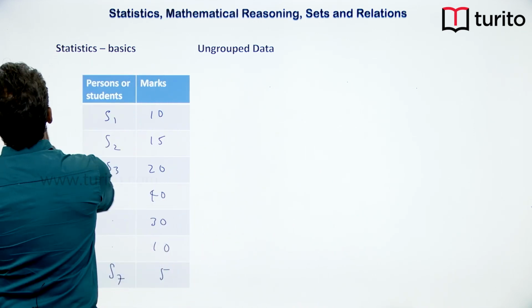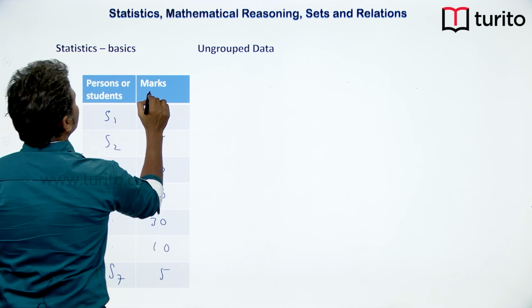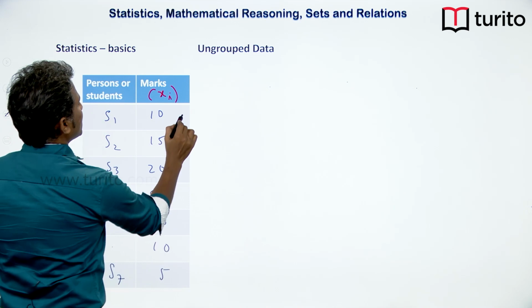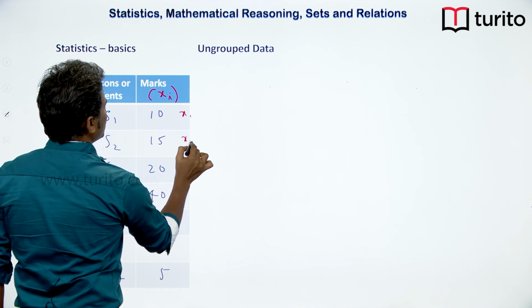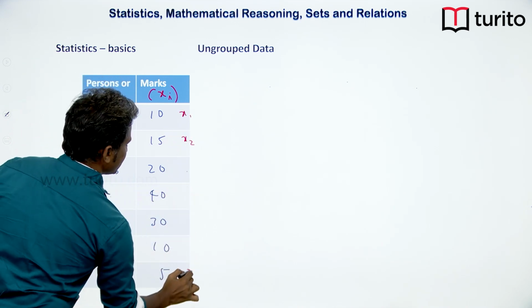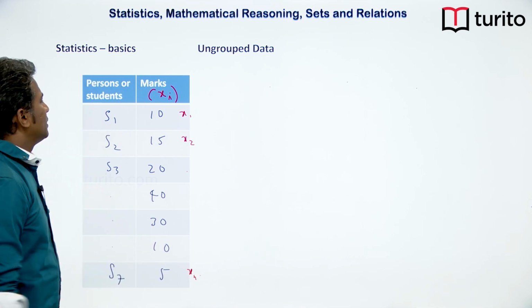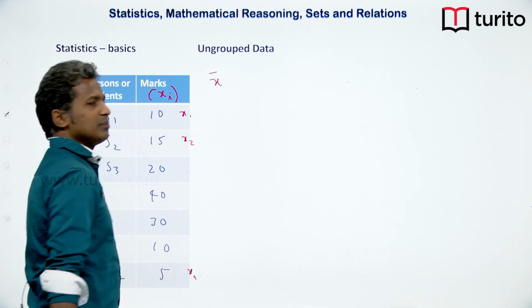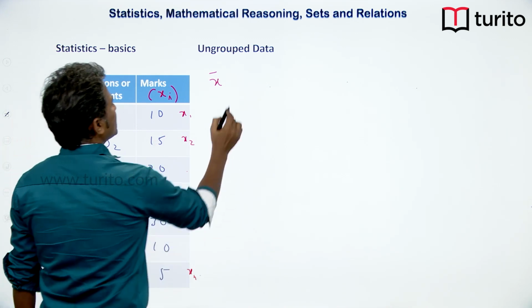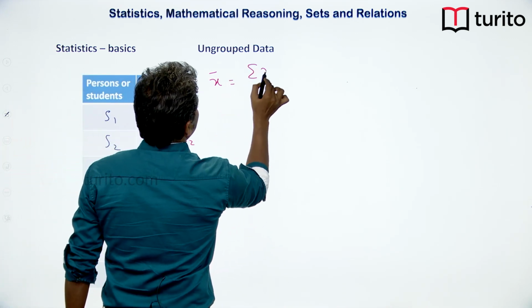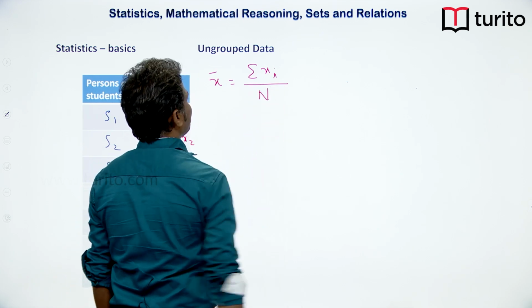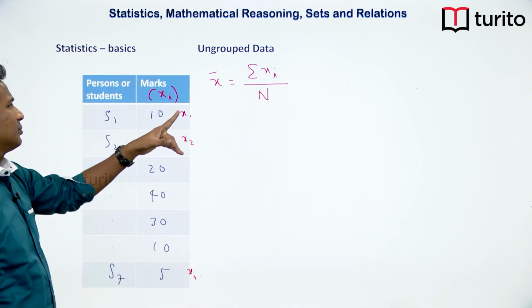In general, we denote the marks with xi. So basically these are x1, x2 till xn. Now we can say that the mean, which is represented with a bar, x bar, is equal to sigma xi divided by the total number of students, N.